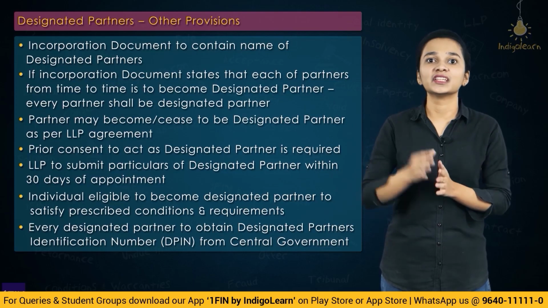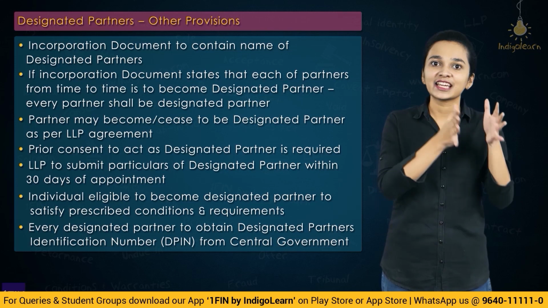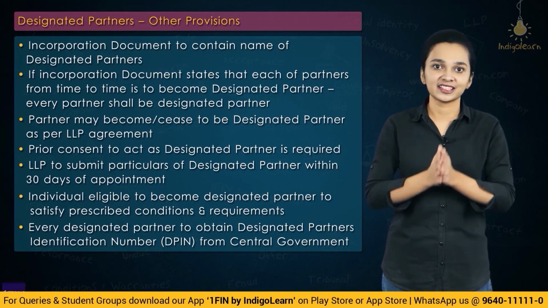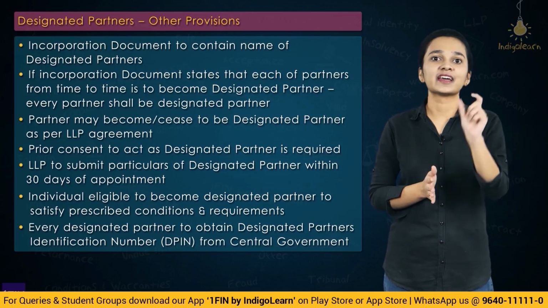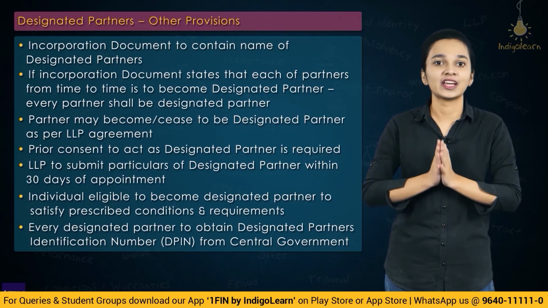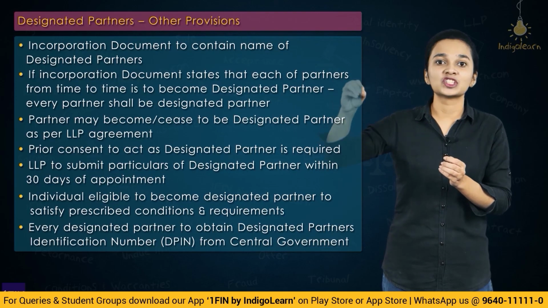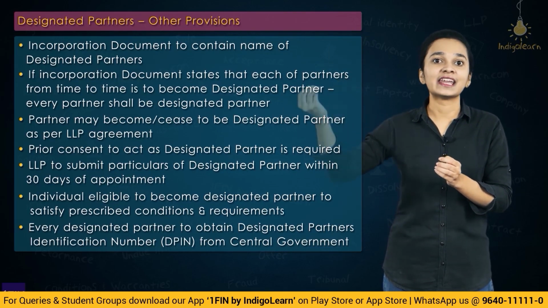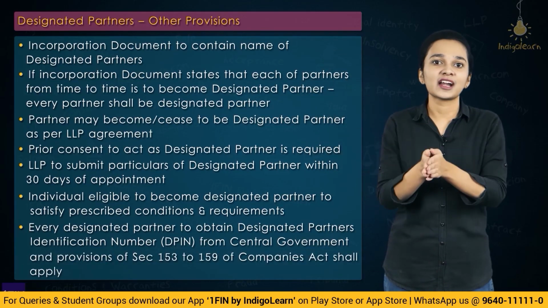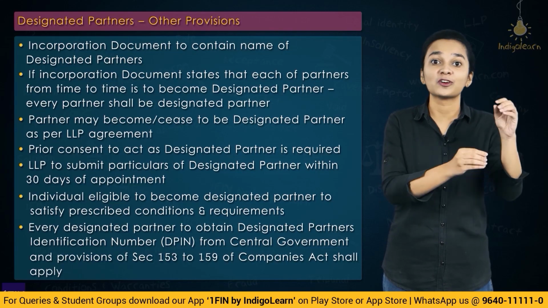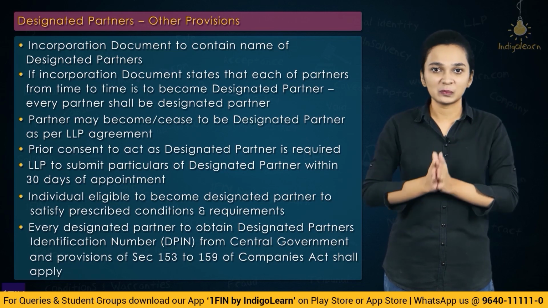Just like in case of a company, a director has to obtain a director's identification number, similarly in case of an LLP, a designated partner has to obtain a unique identification number called the designated partner's identification number. For this purpose, all the provisions in the Companies Act which relate to application and allotment of DIN, basically sections 153 to 159, shall mutatis mutandis apply for the purposes of allotment of DPIN to the designated partner.